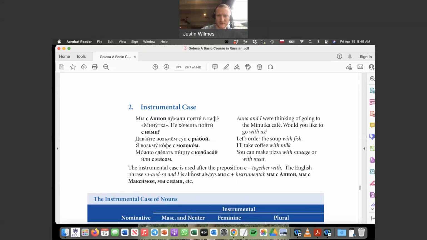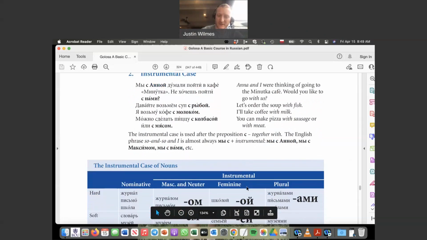The English phrase, and this is another usage of it here, just a side note, like for example, Mark and I, Sarah and I, my friend and I, whatever, so and I, is almost always used in this way. Мы с, plus the instrumental case. So, мы с Анной, Anna and I. Мы с Максимом, Maxim and I. Мы с вами, you and I.